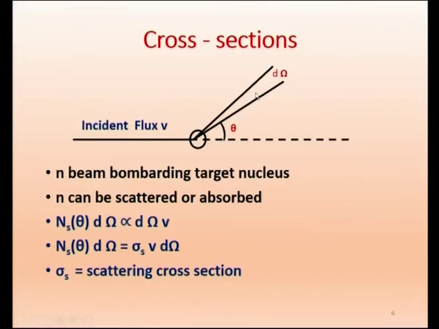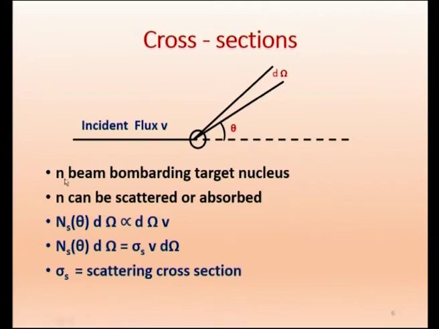So this is the window, surface window, which is not a tiny particle, it is having a surface area. This is the target. From the target you draw a line up to the edge of the window, everywhere you draw, then it will be a circle. So it will be a cone. So any particle which enters, which is in the cone, will be detected. That is called solid angle, d omega. Planar angle is 2 dimensional. Solid angle is 3 dimensional. It will be conical shape.